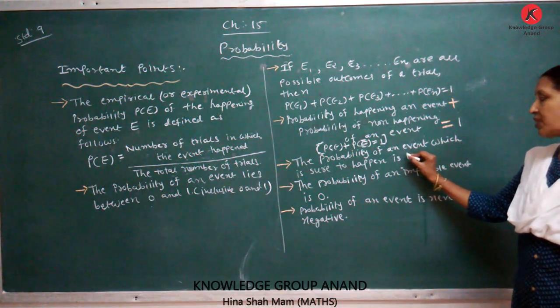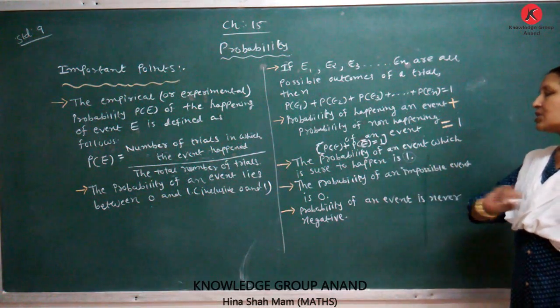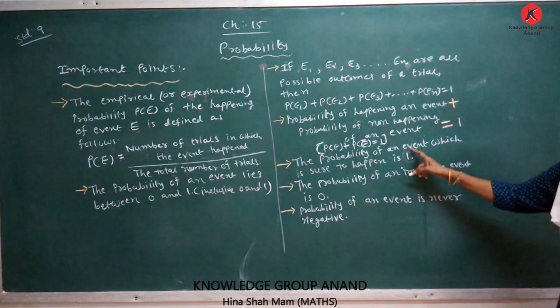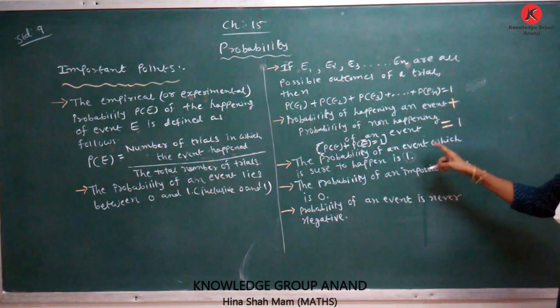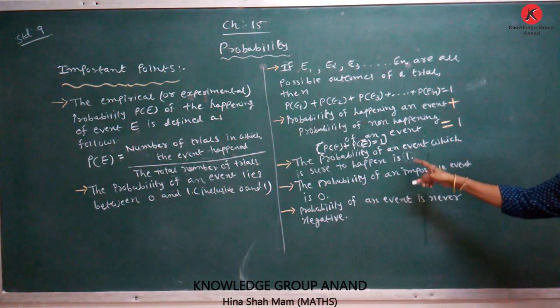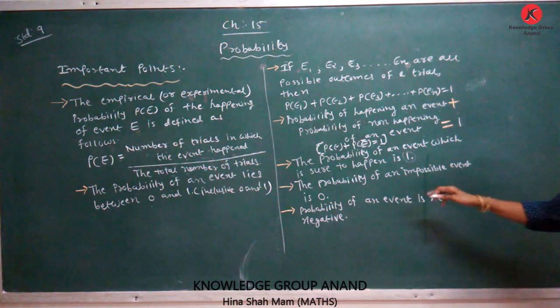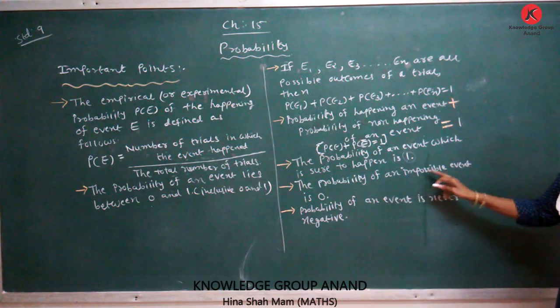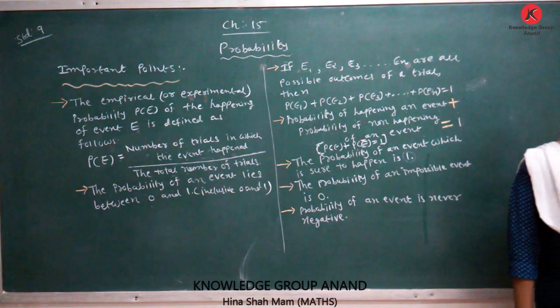Therefore, sure events, what is the value of a sure event? It is 1. The probability of an event which is sure to happen is 1. The probability of an impossible event is 0.